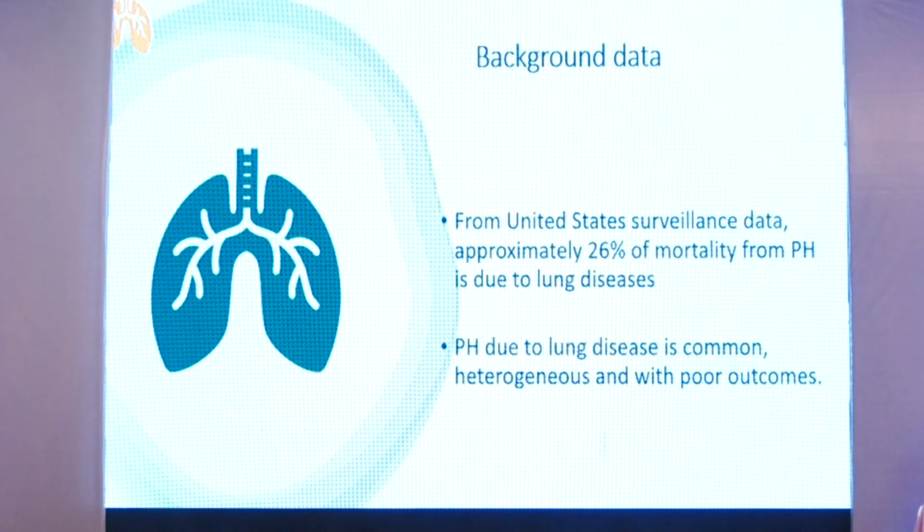Background data: from United States surveillance data, approximately 26% of mortality from pulmonary hypertension is due to lung diseases. Pulmonary hypertension due to lung disease is common, heterogeneous, and has poor outcomes.